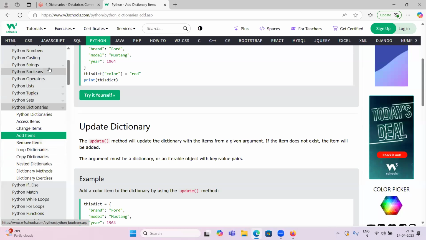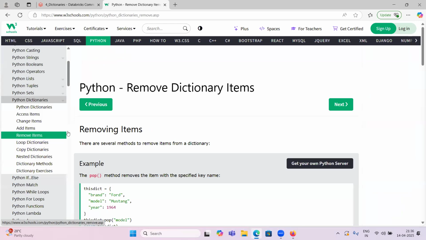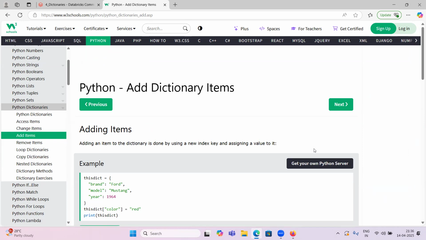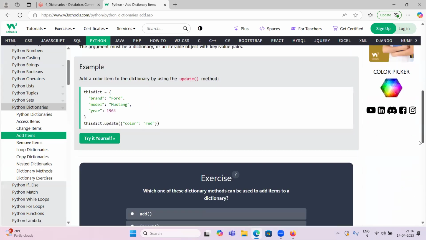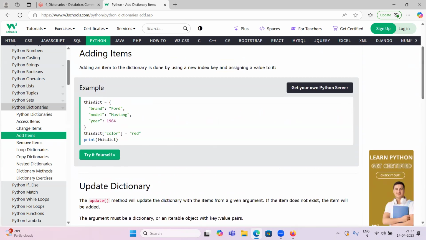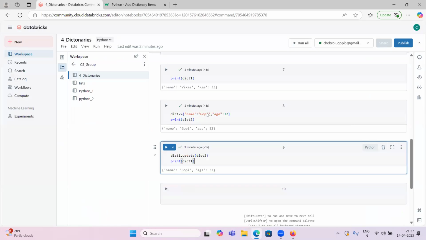Do you guys know how to add? How can we add two dictionaries? Remove items, we know. Add items, it is okay. Updating, we have. Adding items is okay. How can we add both dictionaries? Okay, guys. Okay, how can we add?